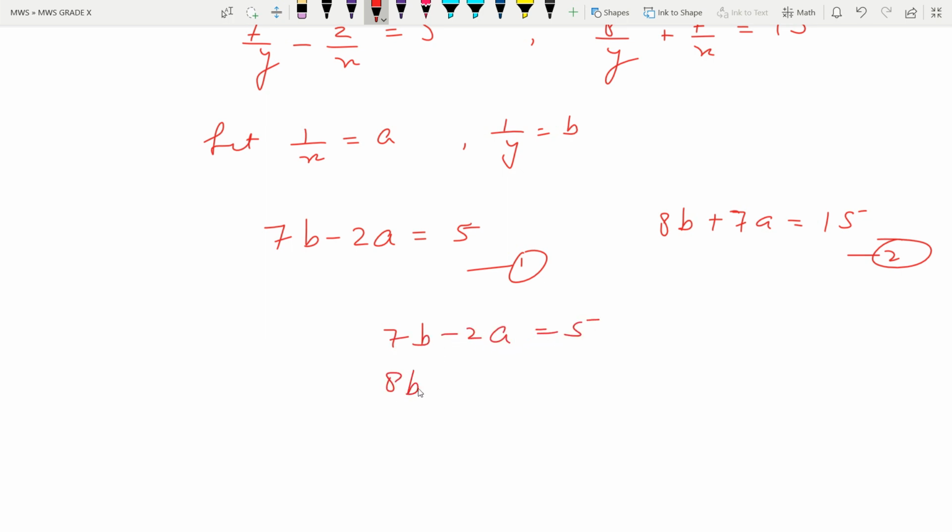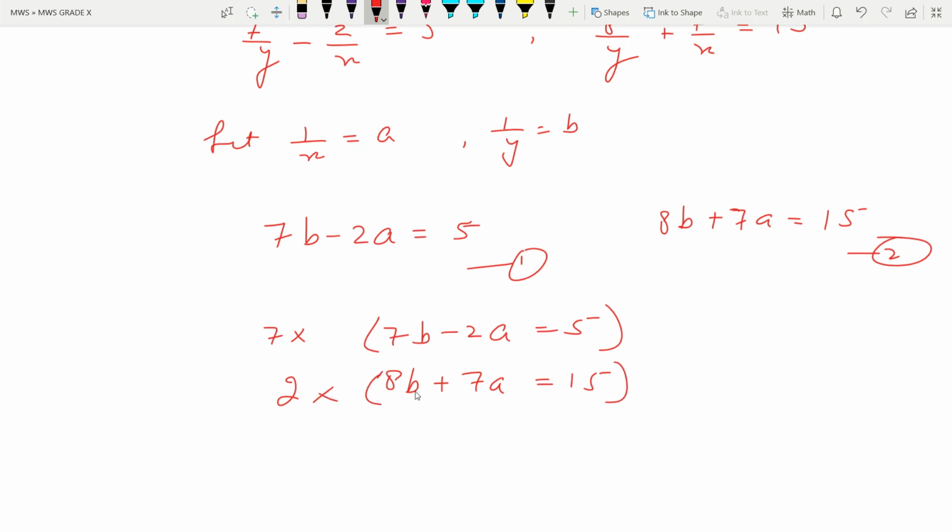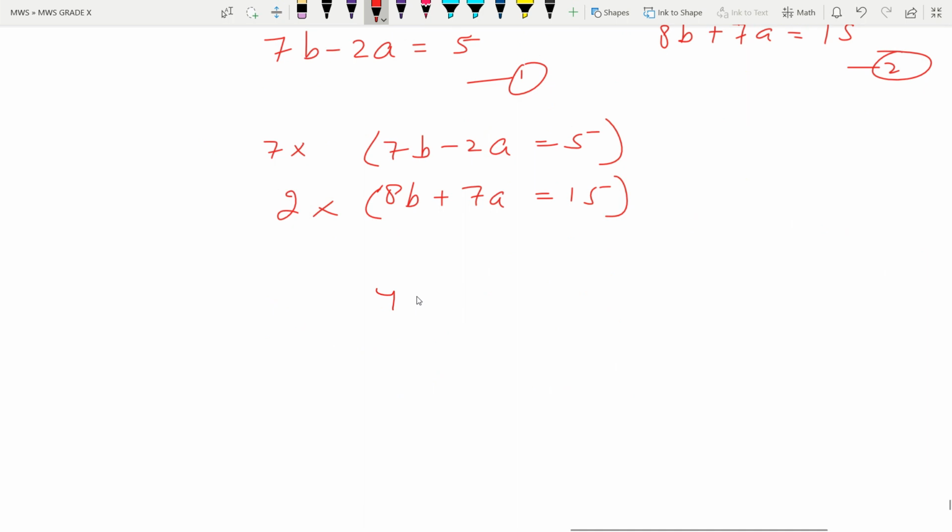Multiply the first equation by 7, I am making the coefficient same, and the second equation I am multiplying by 2. So with this we'll get 49b minus 14a is equal to 35, and 16b plus 14a is equal to 30.